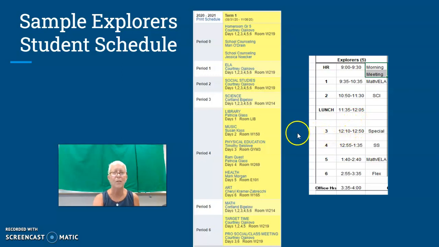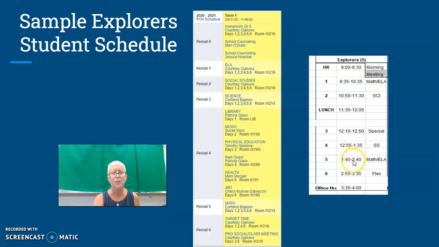Now here you go back over and you see that specials are listed based upon the days of the week. Day 1, day 2, day 3, day 4, day 5, and day 6. So depending upon the day, you follow that schedule. Fourth period, social studies, same. Everybody has social studies together, 12:55 to 1:35.